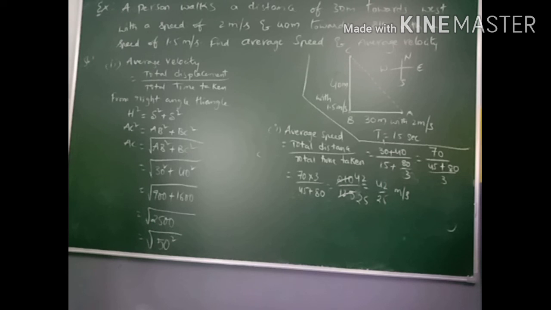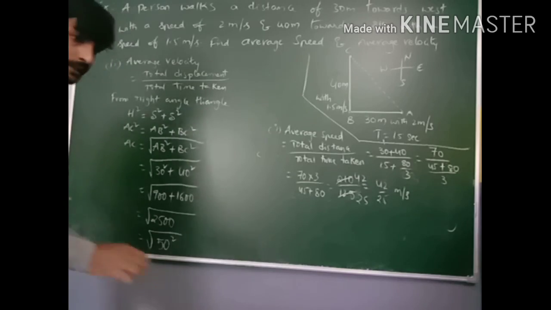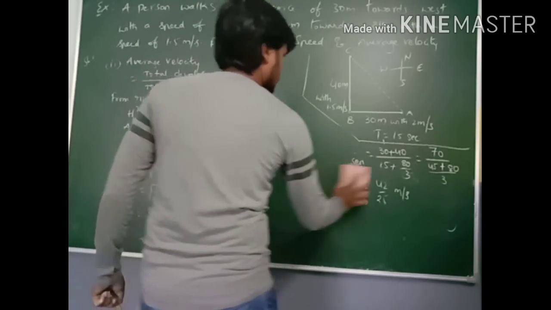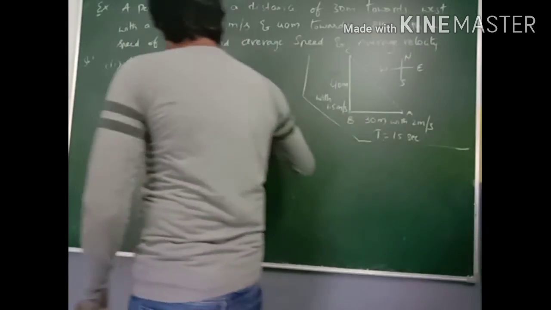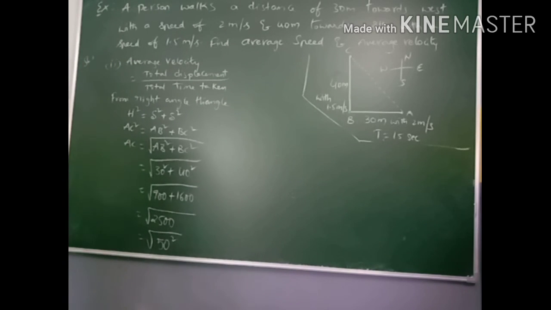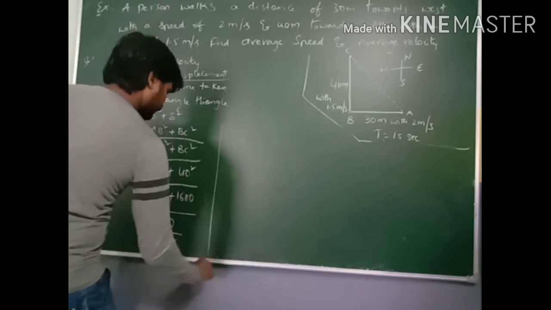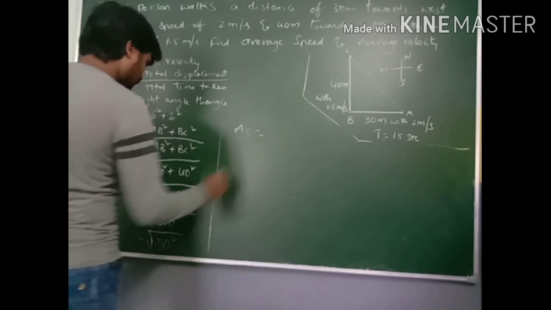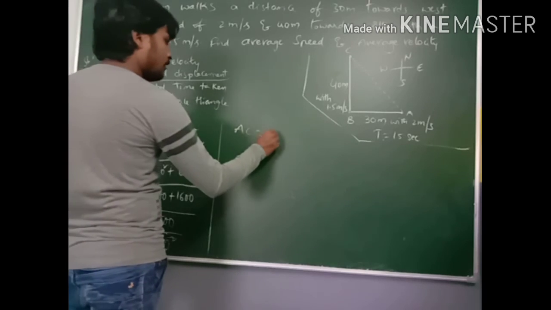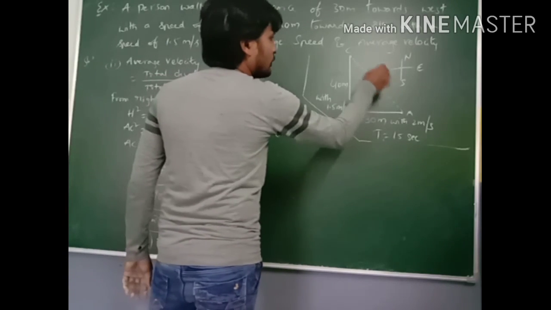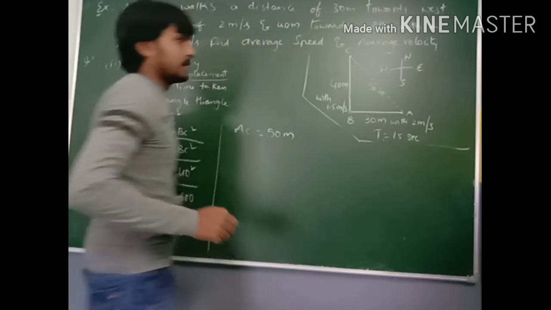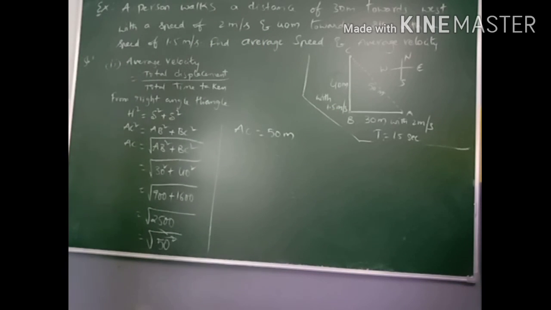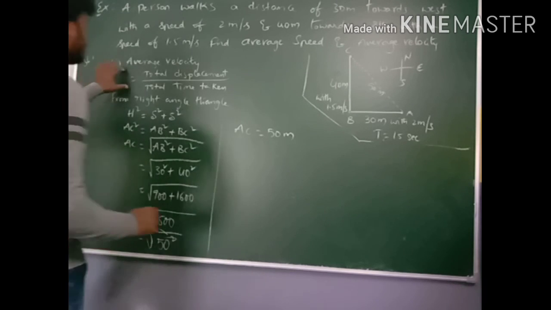So 50 square. We can write this as 50 square. So that is equal to, here I am arranging this. So AC value is 50. So AC is equal to, here root and square get cancelled, 50 meters. So this shortest path is 50 meters. So we got that value of displacement. Then we have to find out average velocity.